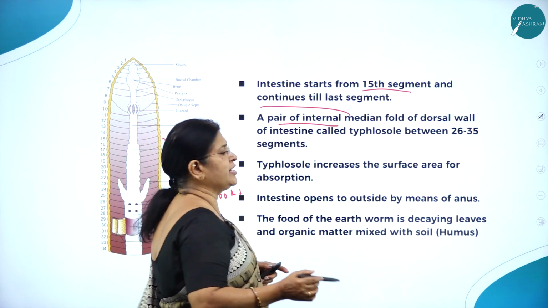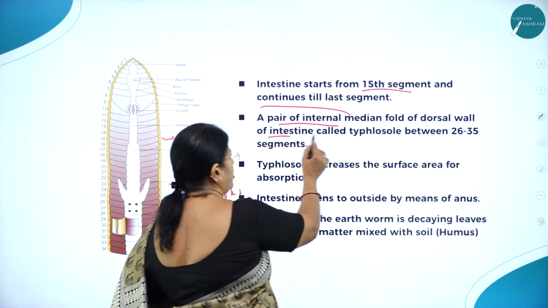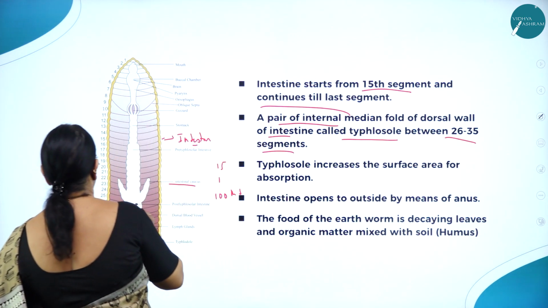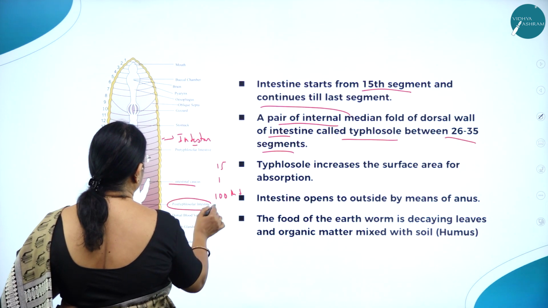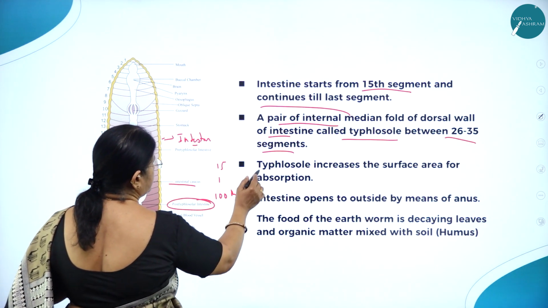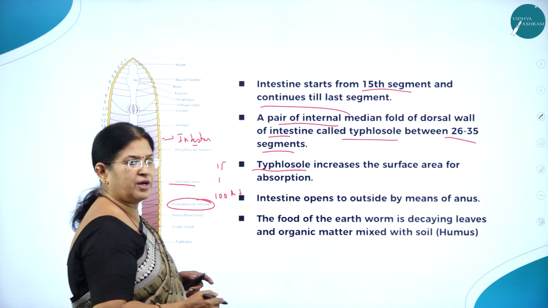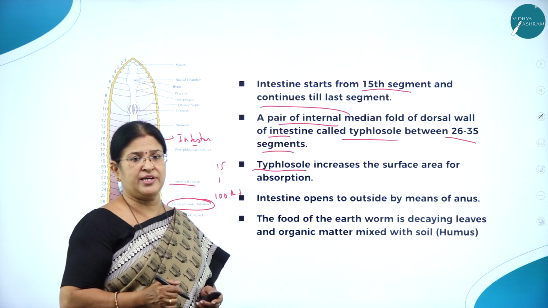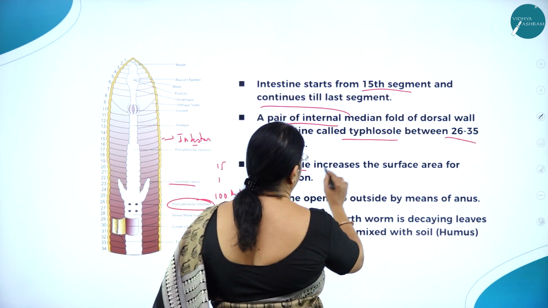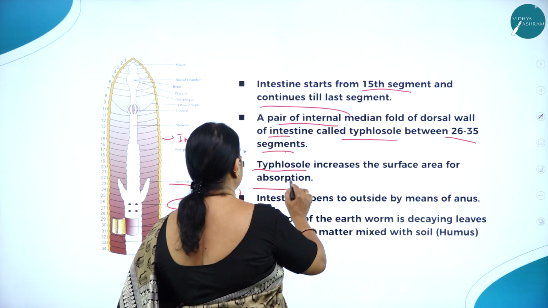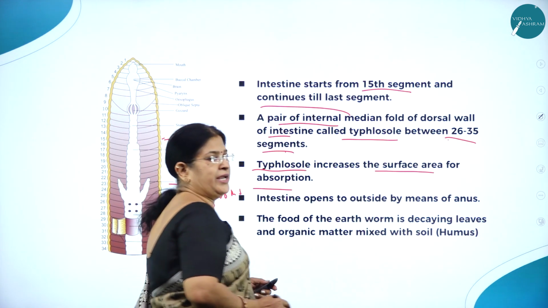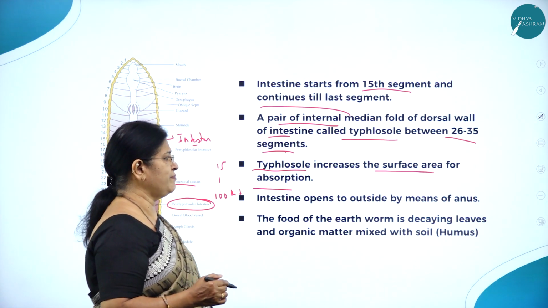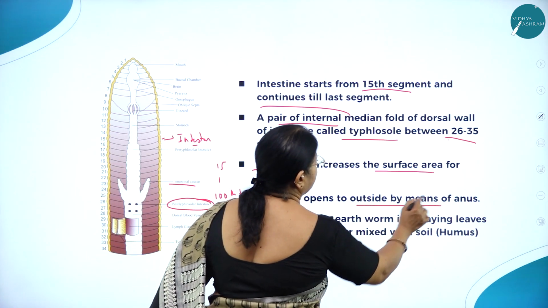A pair of internal median folds of the dorsal wall of the intestine, called the typhlosole, is present between the 26th to 35th segments. That is called the typhlosolar intestine. So what is the important function of this typhlosole? It increases the surface area of absorption. So this typhlosole, present between the 26th to 35th segments, is very important for increasing the surface area of absorption. Then the intestine opens to the outside by means of the anus. The last segment will be the anus.